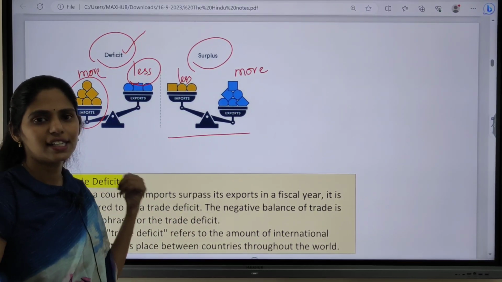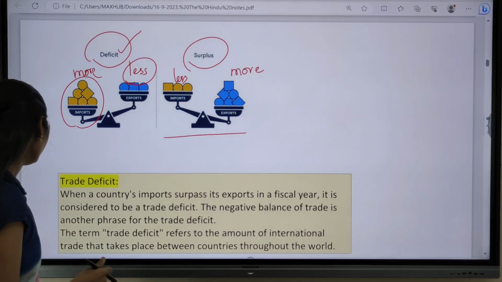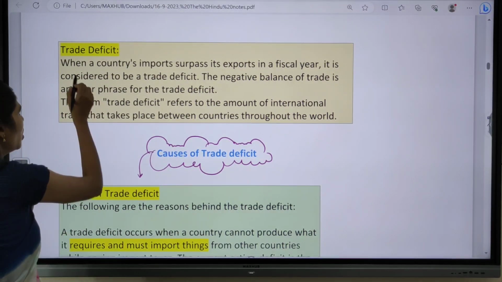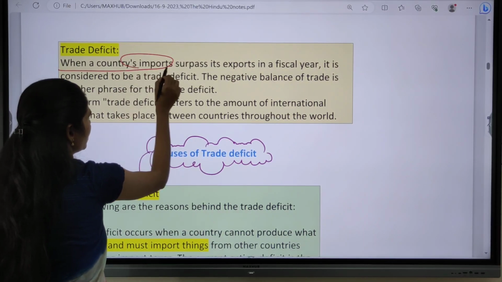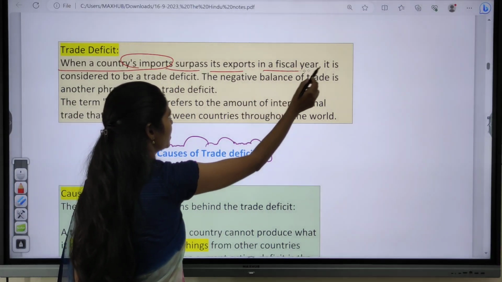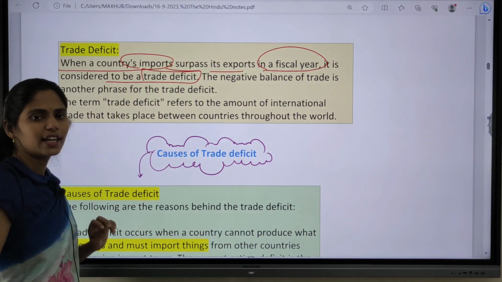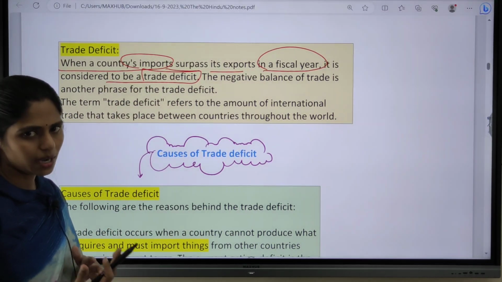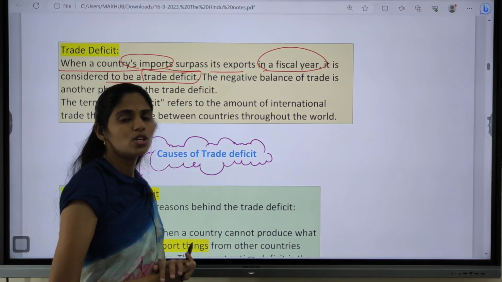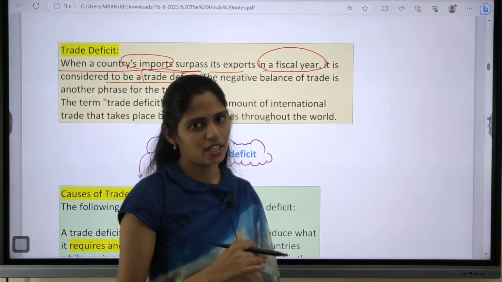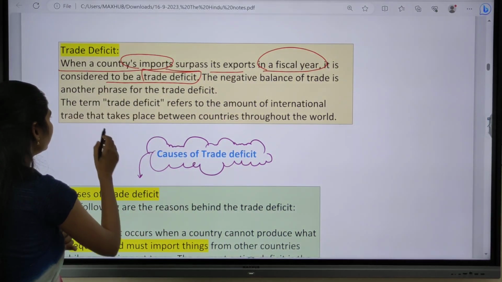I hope you can clearly understand it now. What is this trade deficit? Trade deficit is nothing but when a country's imports surpass its exports in a fiscal year, it is considered to be trade deficit. Trade deficit means more imports compared to exports. So that condition, whenever we are seeing in any country, comes under trade deficit.